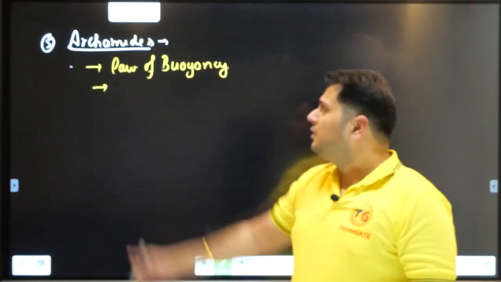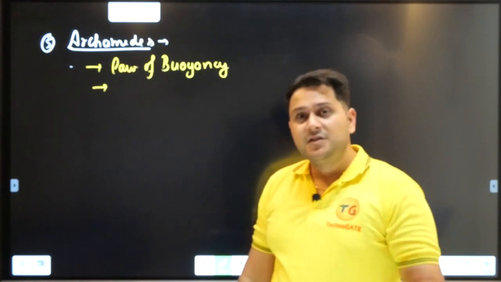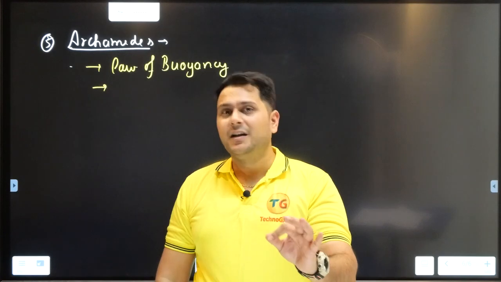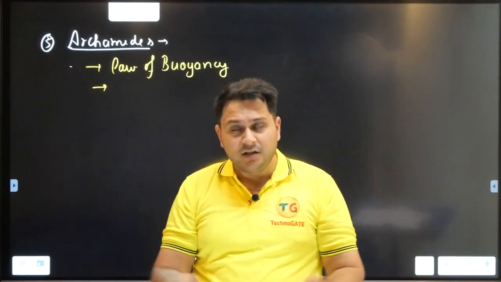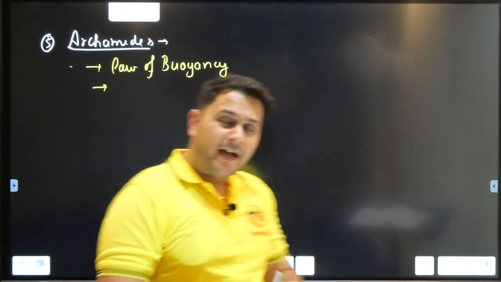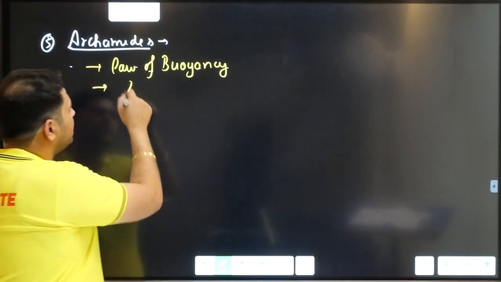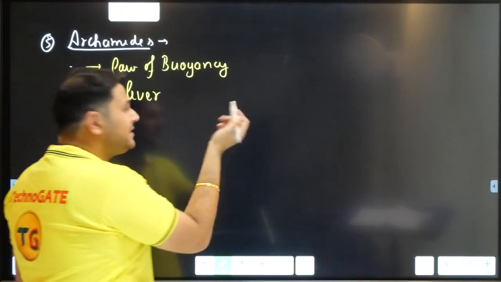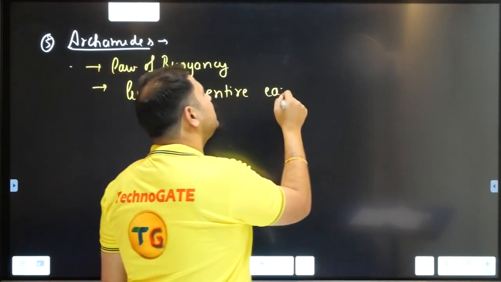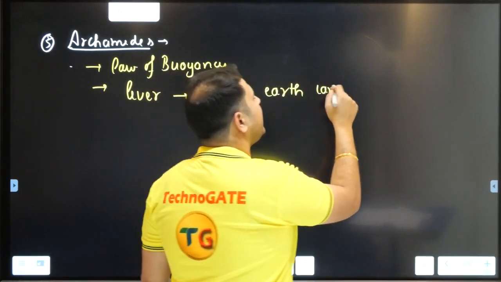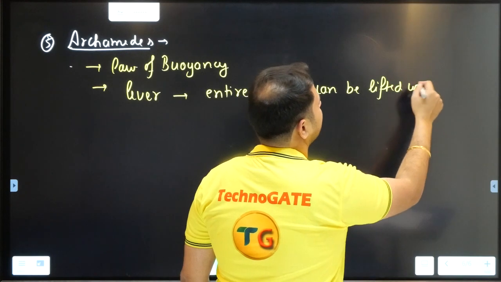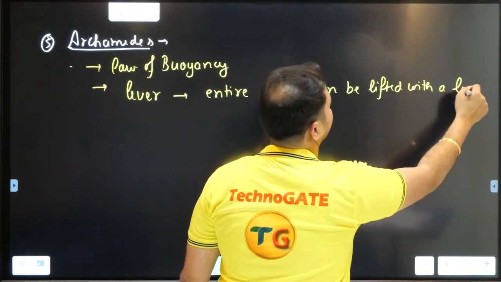Also, Archimedes said a very famous quote. He said that I can lift the entire earth merely with a lever. He was also known as the lever person. He said that the entire earth can be lifted with the help of a lever.